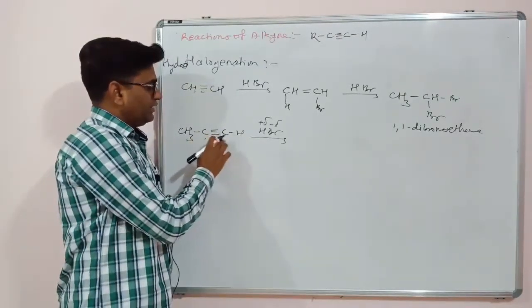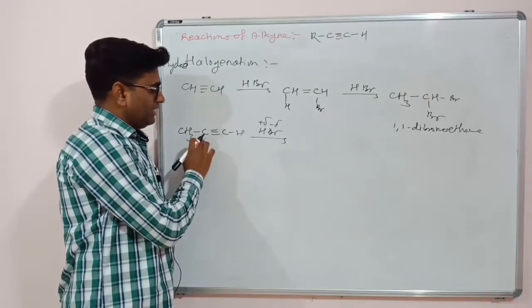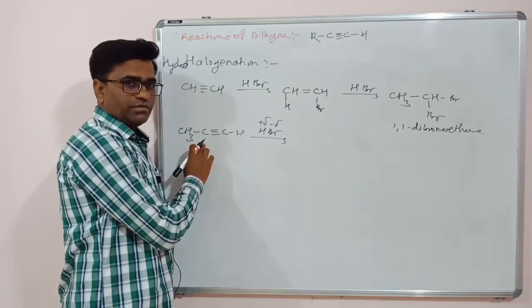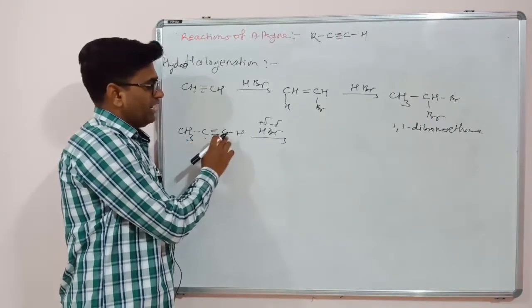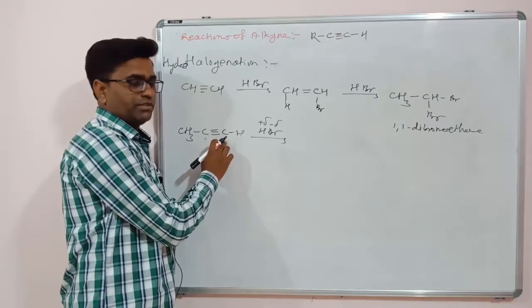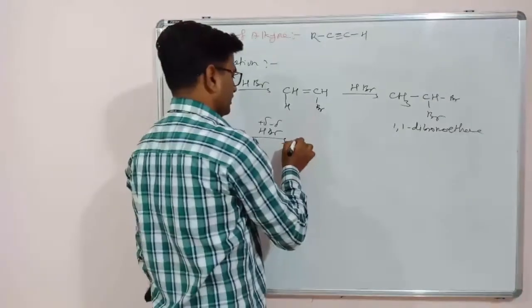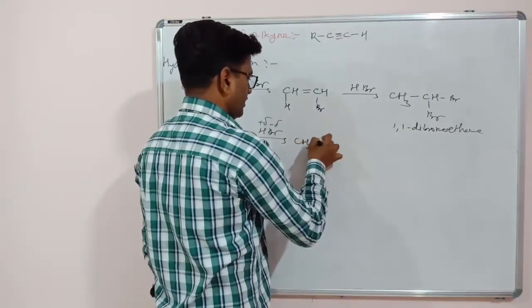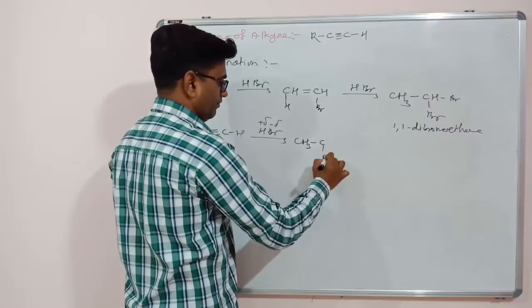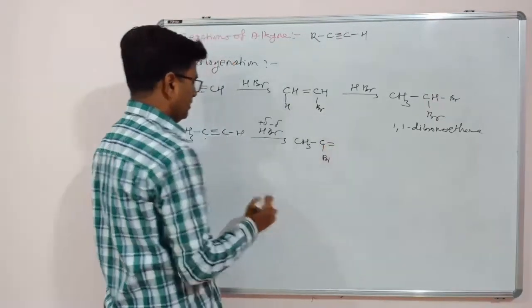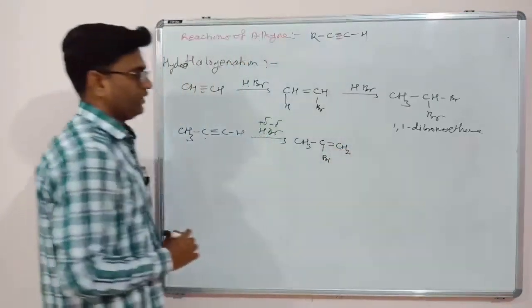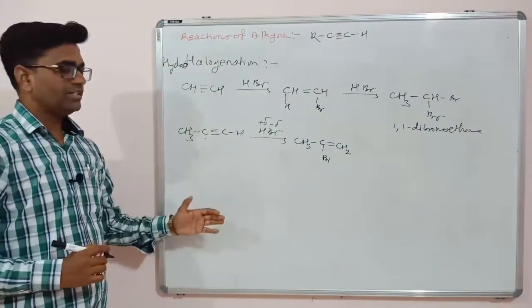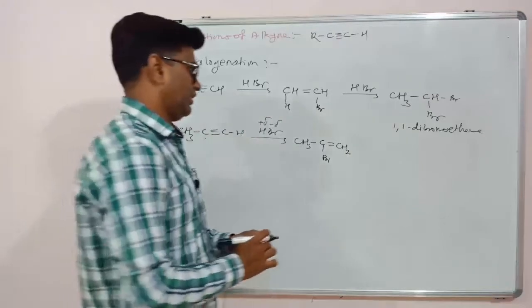So these are the two triple bonded carbons. This carbon has a lesser number of hydrogen atoms as compared to this one. So here will be the attack of Br and H will form a bond with this carbon. So we will get a product like CH3, C, here will be Br, the triple bond is converted to the double bond and CH becomes CH2. So this addition goes via Markovnikov's rule.